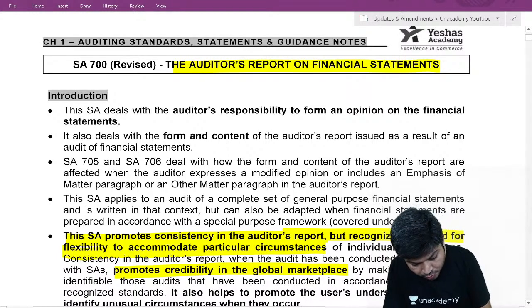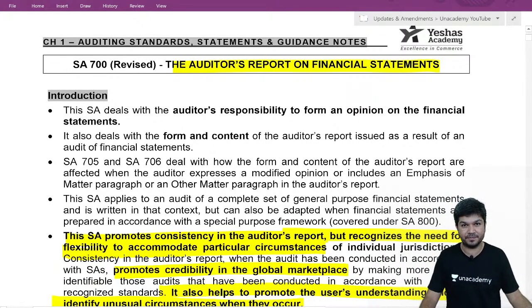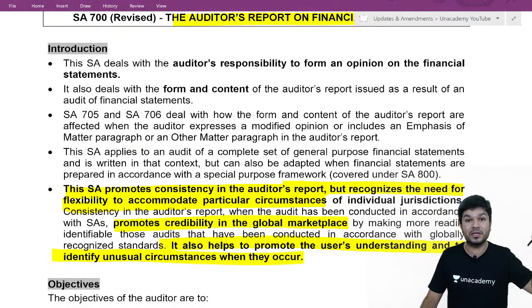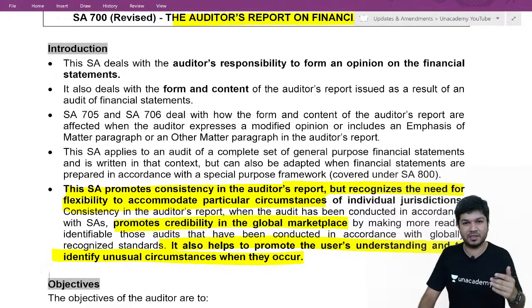And it also helps the user in understanding the audit report better and to identify the unusual circumstances. It helps the user to understand the financials, the audit report better and to identify something unusual in financials, in your audit report. So this is just the introduction. Why we are having this essay.